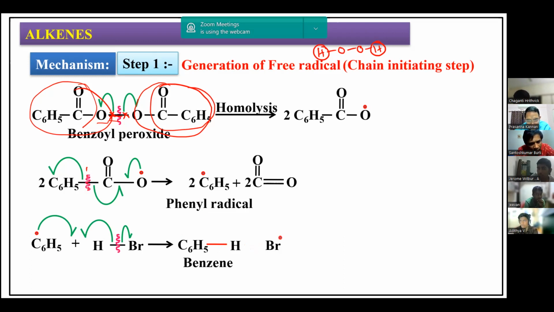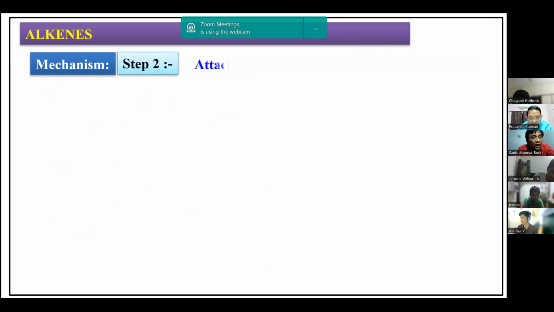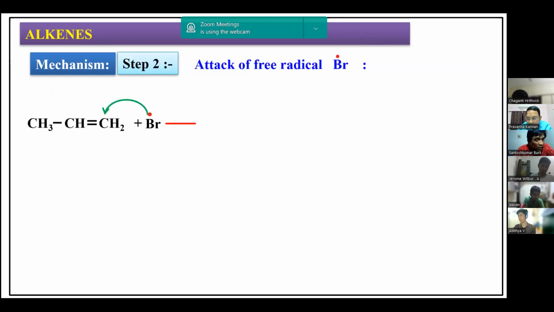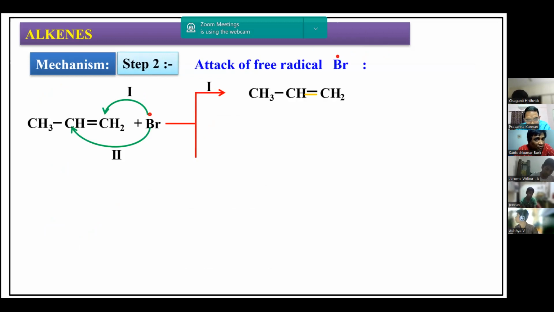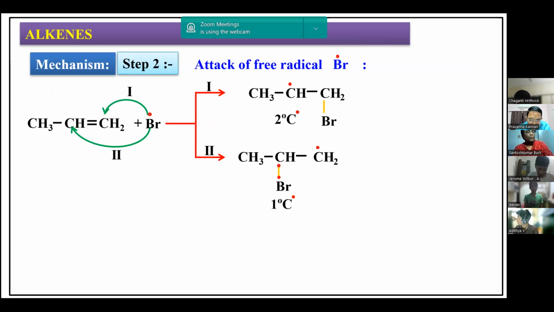And Br free radical is going to be formed. Now, what is the next thing? This is chain initiation. Once the bromine free radicals are formed, this bromine free radical will react with the alkene. So this bromine free radical now has 2 options. It can add in 2 ways: one way is like this, another way is like this. It can add to the first carbon atom, or it can add to the second carbon atom. 2 possibilities.